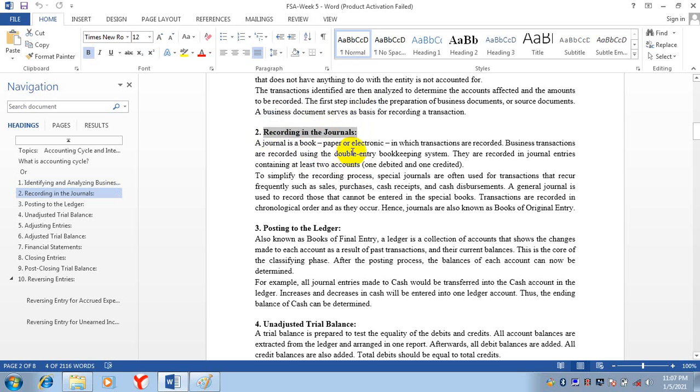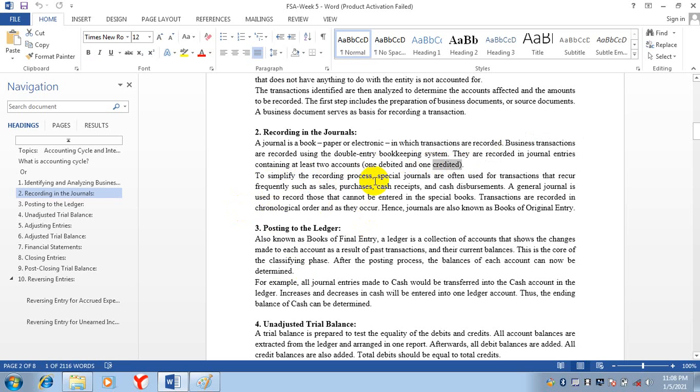A journal is a book, paper, or electronic. It can be a paper book, it can be an electronic book in which transactions are recorded. Business transactions are recorded using the double entry bookkeeping system. You know about this thing. We will record this journal entry using double entry bookkeeping. They are recorded in journal entries containing at least two accounts, and you know, one transaction will affect at least two accounts, one debit and one credit. One account will be debited and the other account will be credited.